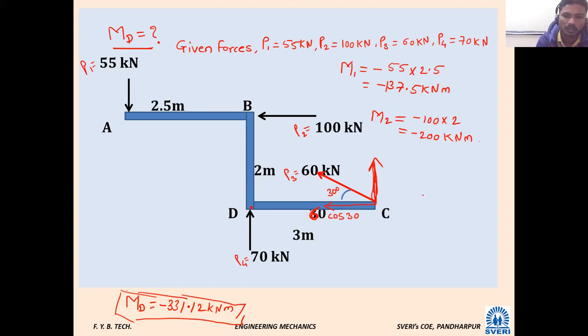We have resolved the 60 kilonewton force into two components. The Y component is 60 sin 30 and the other is 60 cos 30. Which component is passing through point D?